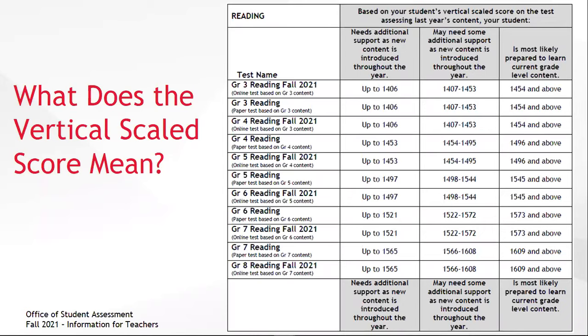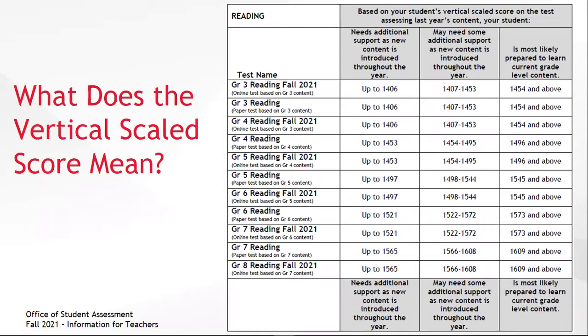As you can see in the header row and footer of the table, student performance is divided into 3 categories: needs additional support as new content is introduced throughout the year, may need some additional support as new content is introduced throughout the year, and is most likely prepared to learn current grade level content.